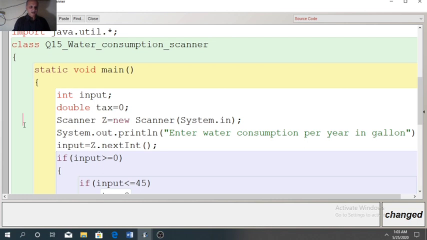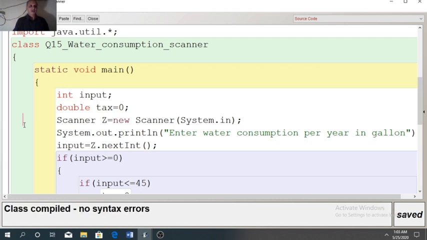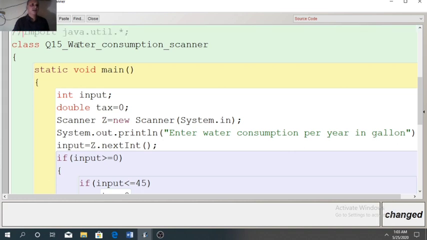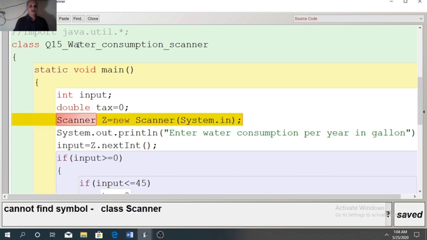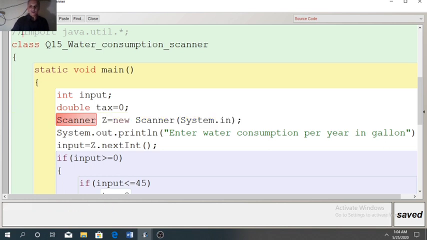I will show it to you here. Now see, you can see class compiled, no error. Suppose I remove this line. Comment I have used in the beginning, it means import is not used. If we compile it again, now see the error, cannot find symbol class Scanner. Scanner class is the part of util package. So whenever you use scanner class, it is compulsory for you to import the package. So this is the reason it is compulsory. So import, then class name, method name.